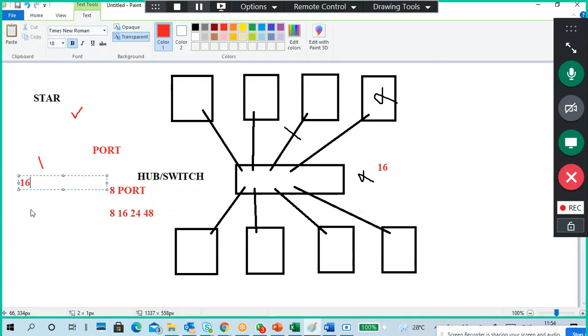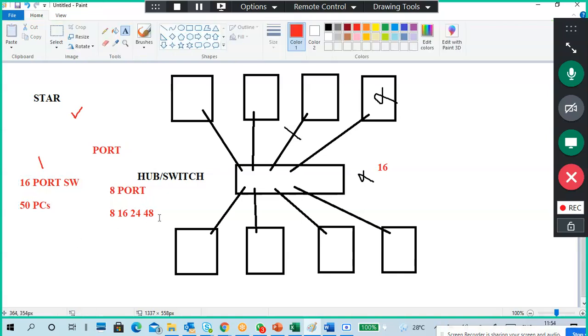The question is, I have a 16 port switch and I have 50 pieces. Got the question? Yes, very good answer: it is better to take a switch with more than 50 ports, so we can connect everything together.